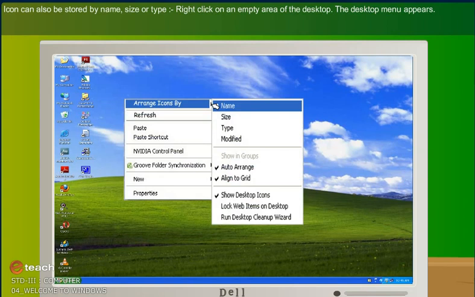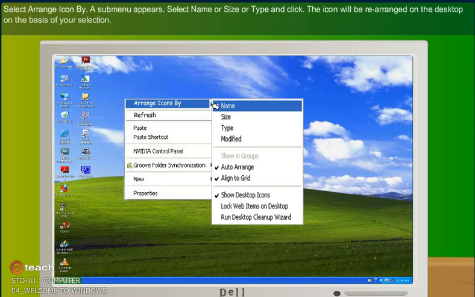Right-click on an empty area of the desktop. The desktop menu appears. Select Arrange Icons By. A submenu appears. Select name or size or type and click. The icons will get rearranged on the desktop on the basis of your selection.